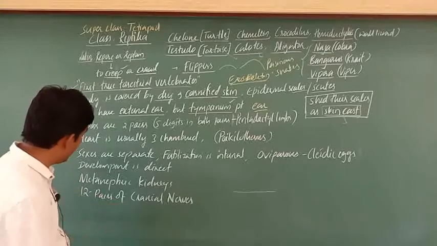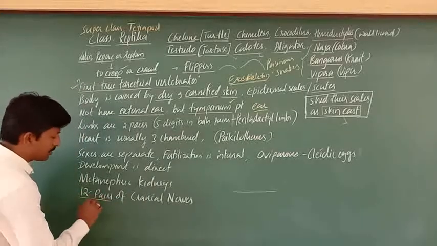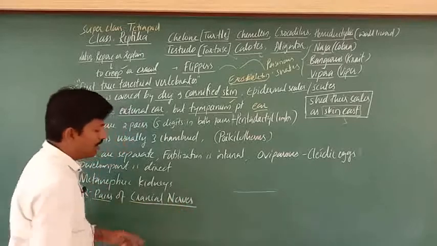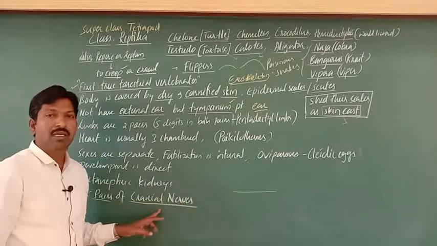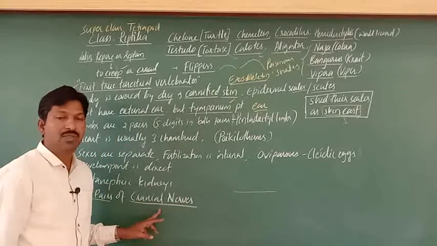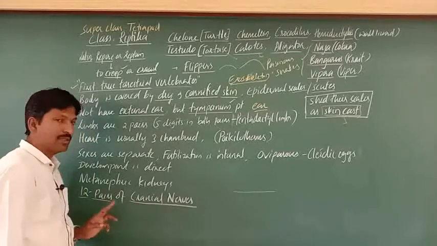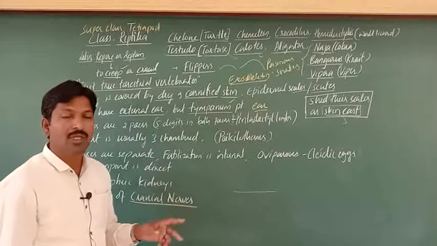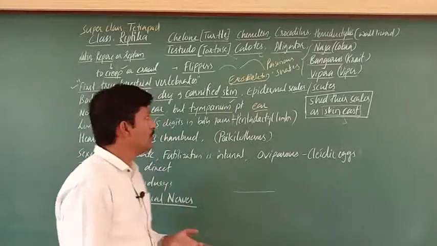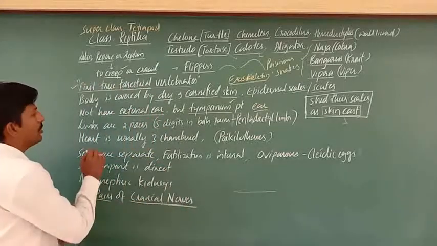Nerves arising directly from the brain are called cranial nerves. Here it is about 12 pairs, but in amphibians and fishes it was 10 pairs, right?